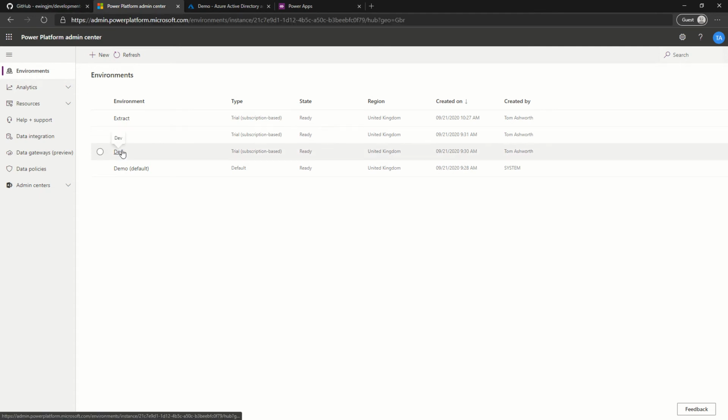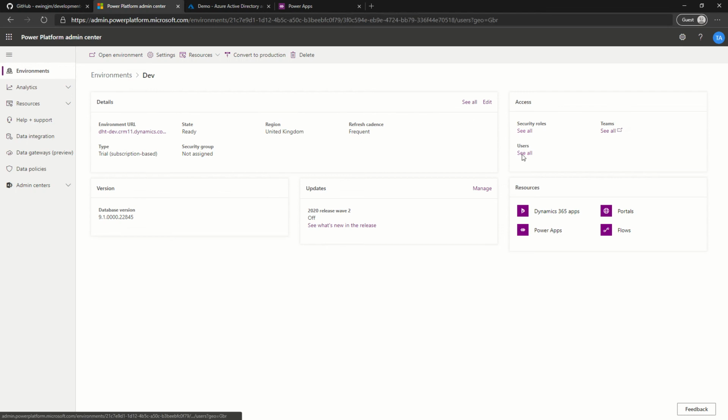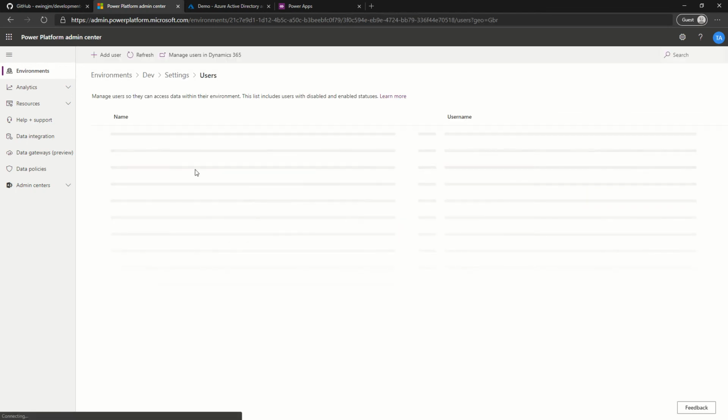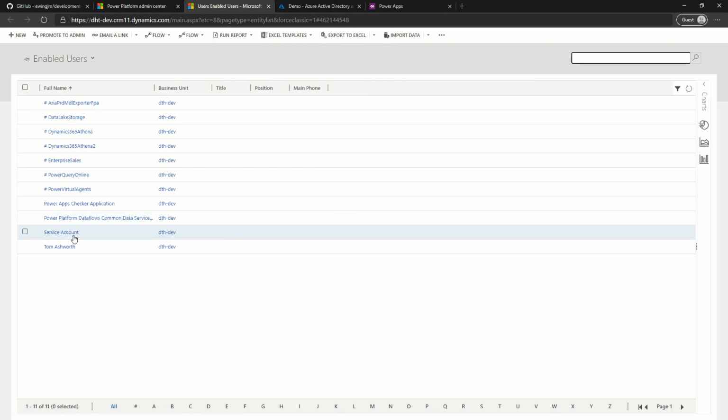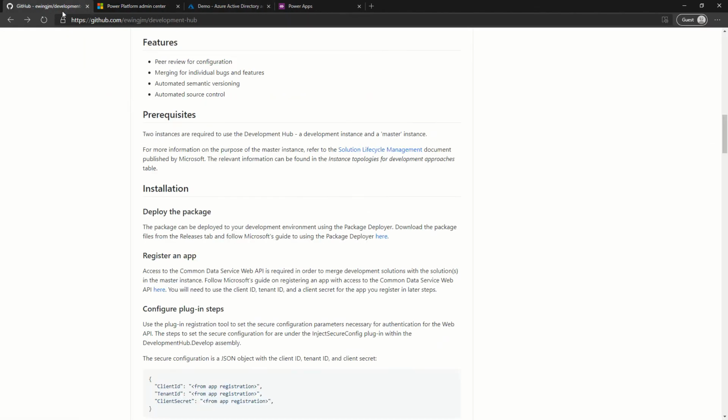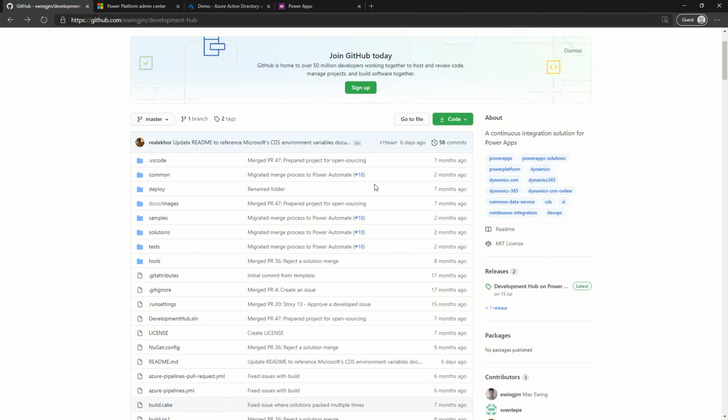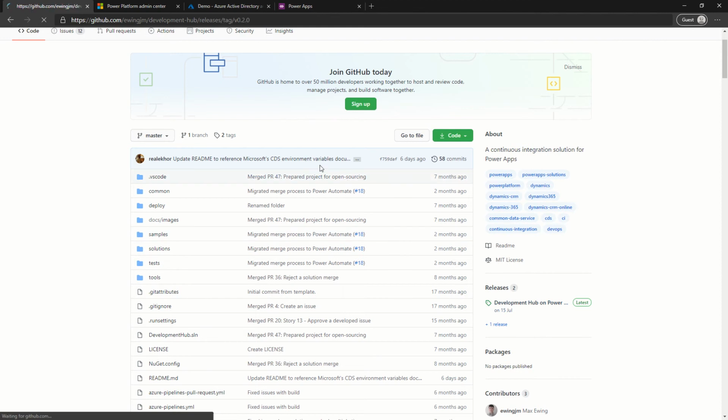Within the environments, I have already pre-configured a service principal as a service account. I will show you that here. This is set up for both dev and extract, and they are system administrators in both. We will also need a copy of the package, which we can download from the releases available here.